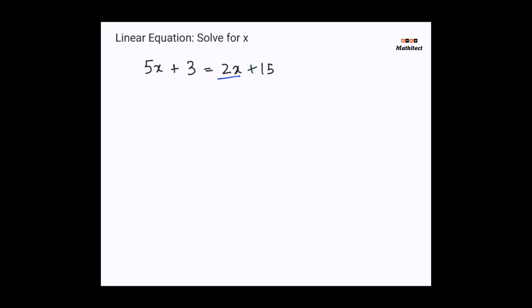To get rid of the 2x from the right side, we subtract 2x from both sides. So the left hand side becomes 5x plus 3 minus 2x equals, and the right hand side becomes 2x minus 2x plus 15. Remember, whatever you do to one side of the equation, you must do to the other side of the equation to keep it balanced. Now on the left hand side, 5x minus 2x gives us 3x plus 3 equals, and on the right hand side 2x minus 2x cancels out and that leaves us with 15. That leaves us with 3x plus 3 equals 15.